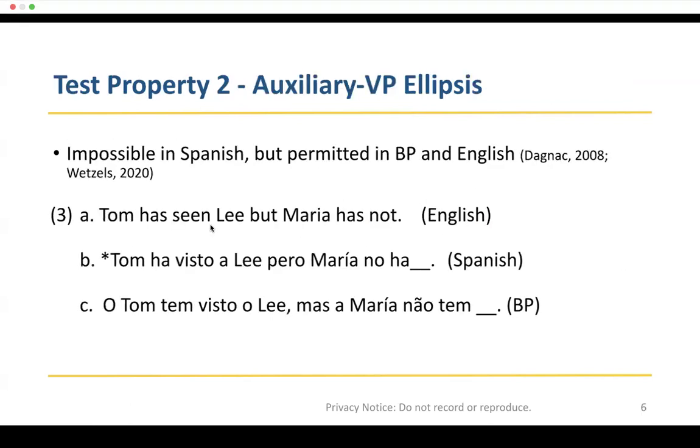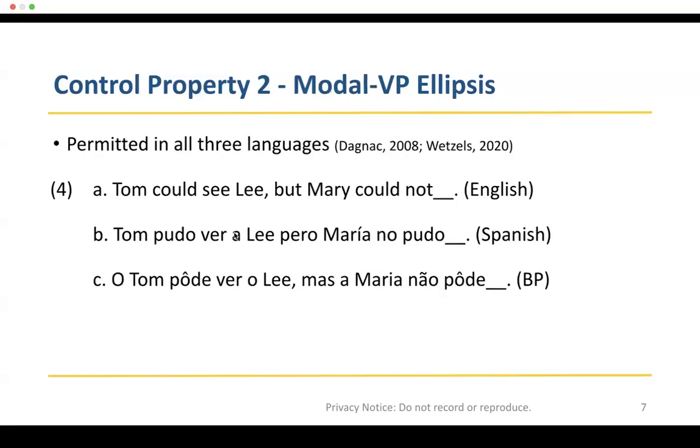Our next property is called auxiliary VP ellipsis. This property is allowed in BP and English and refers to what we see in the English sentence below. Here, it is not necessary to repeat see Lee a second time because after the negated auxiliary has not, we can infer what the elided verb phrase is, and BP behaves the same. However, in Spanish, the phrase would have to be repeated. This applies to auxiliary verbs such as be or have.